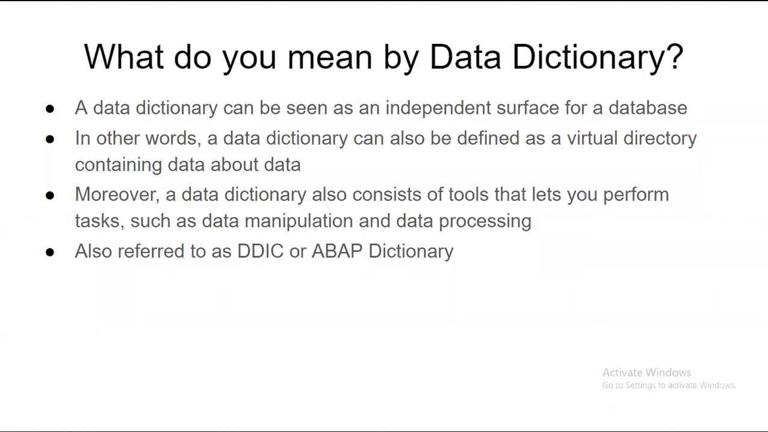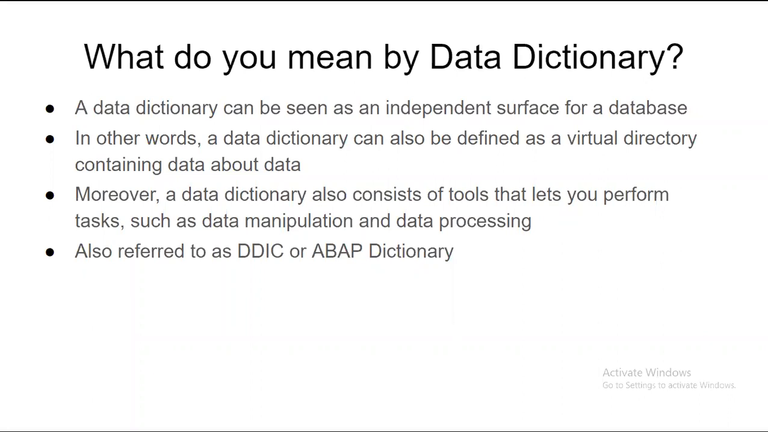Now the landmark, or I can say the floor in the building, gave me the chance to come up to your house. So your address has given me what? See, it is the meaning given in the second line. In other words, a data dictionary can also be defined as a virtual directory containing data about data. So your address was containing all this information, and it became for me a virtual directory containing all these small details about your address.